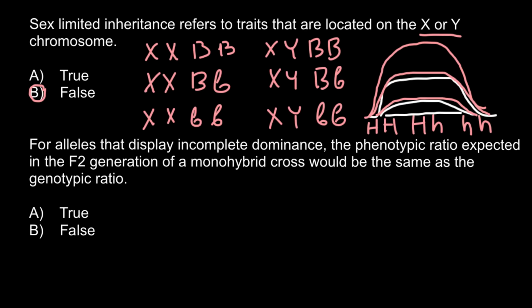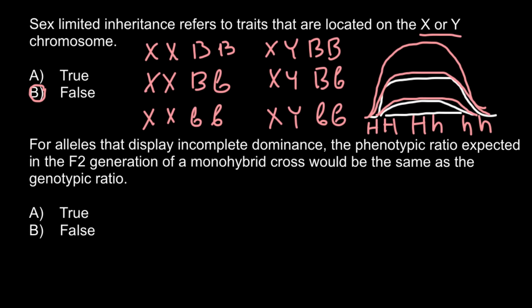And next question. For alleles that display incomplete dominance, the phenotypic ratio expected in the F2 generation of the monohybrid cross would be the same as the genotypic ratio. Is it true or false? If you don't know what incomplete dominance or monohybrid cross is, here is my explanation. Imagine that we have plants, and plants have red, pink, and white flower colors.